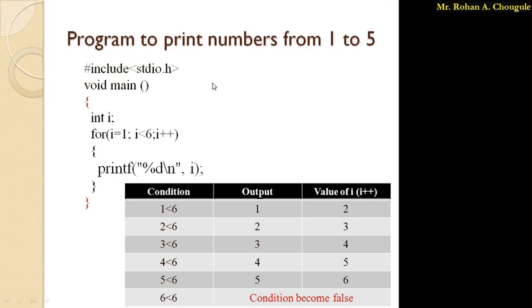As I said, for is an entry controlled loop, because before entering into the for loop, so your for loop starts from here. So before entering into the for loop, it will check the condition. So your first condition is checked. If the condition is true, then your control will enter into the for loop. So the condition is checked before entering into the for loop. That's why the for loop is called an entry controlled loop. Okay. So this is about the for loop.